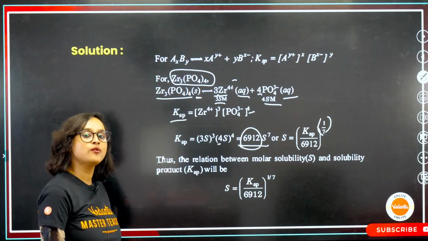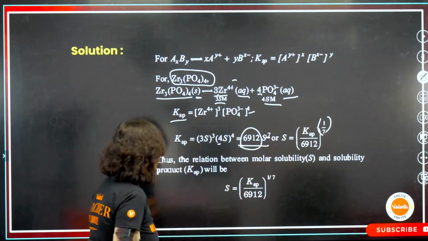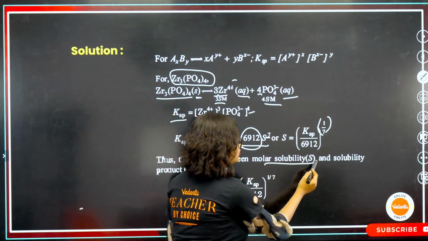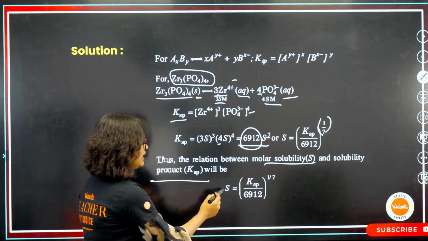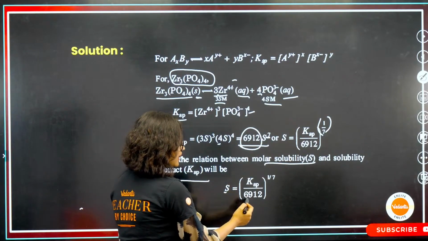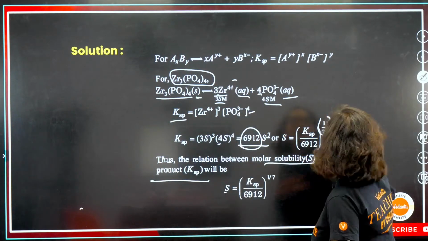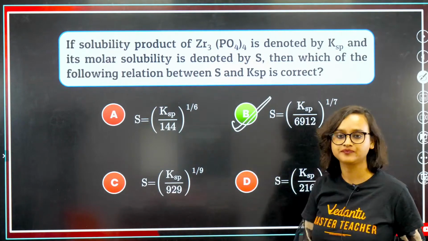Why 1 by 7? Here it is 7, so 1 by 7. That means that the relationship between the molar solubility S and the solubility product KSP will be S is equal to KSP divided by 6912 to the power 1 by 7. That means that my solution, this is correct.